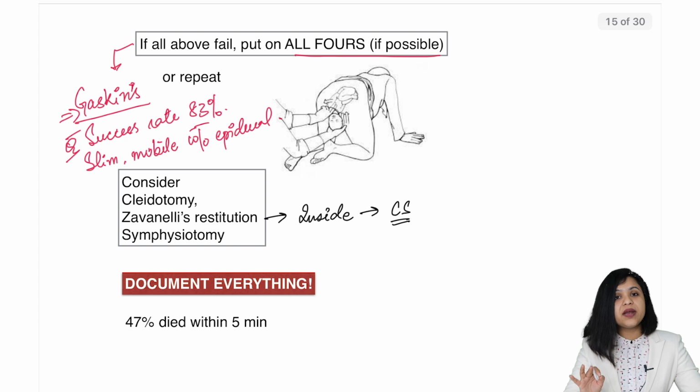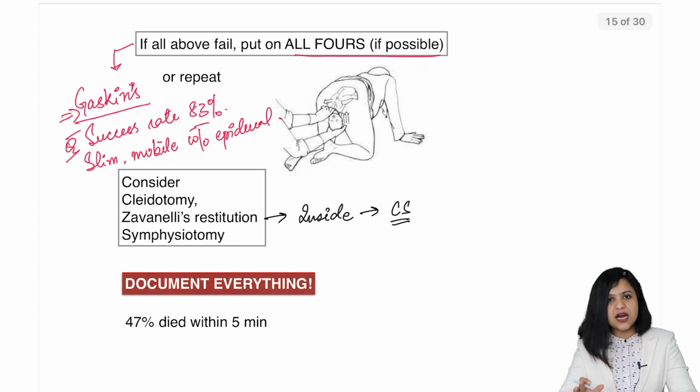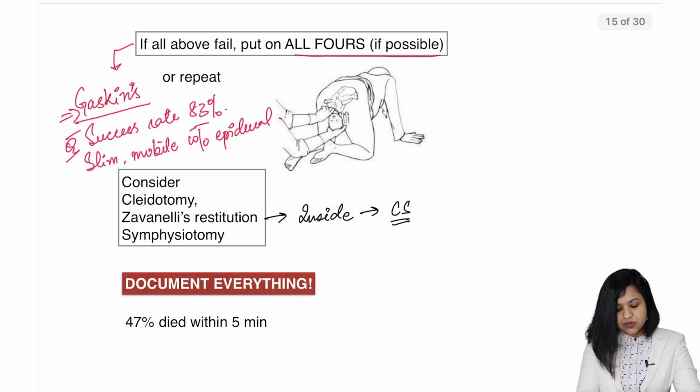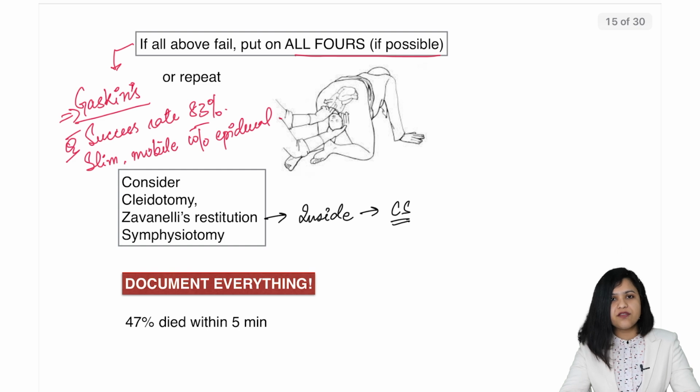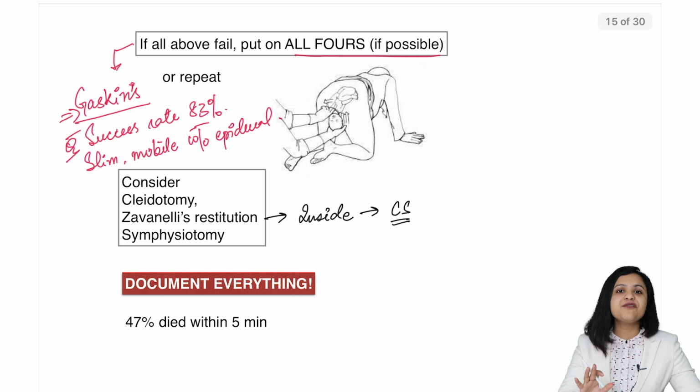You need to document everything. There is a documentation chart specifically made for shoulder dystocia, where you have to document everything, because it is associated with a high rate of mortality. 47% die within 5 minutes. So you have to do all the maneuvers and deliver the baby within 5 minutes.